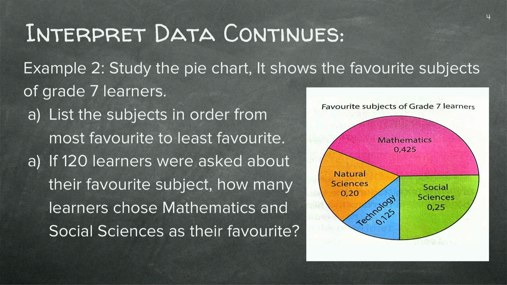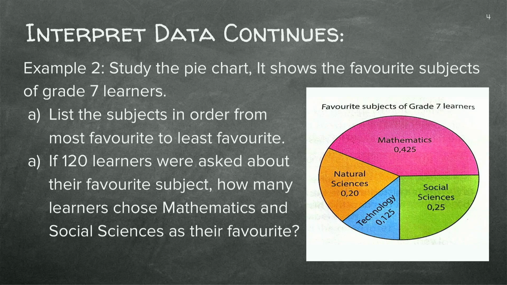We've got another pie chart, and this pie chart shows the favorite subjects of grade 7 learners. So I wonder if you agree with this. Mathematics, social sciences, technology, and natural sciences. This is not worked as a percentage, it's worked as a decimal, but it works exactly the same.